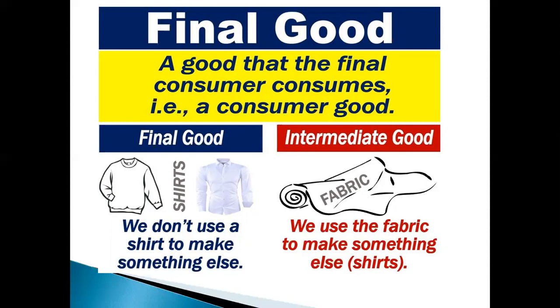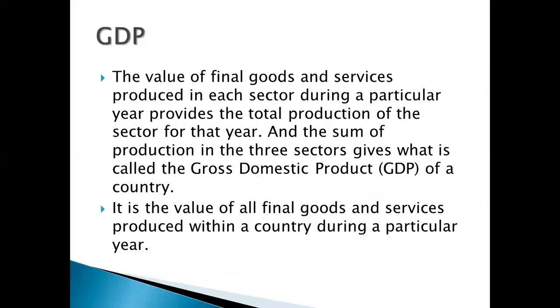If we calculate it separately, and the fabric's value is also taken into consideration for calculating GDP, then it will be repetition of the same value. The same value will be calculated twice. One when we are calculating the value of the garment, and one when we were taking it as a fabric. So we will have to be careful that the value of only the final goods and services should be taken into consideration for calculation of GDP, and not the intermediate goods, because when we calculate the value of the final goods and services, the intermediate goods value will already automatically be added.